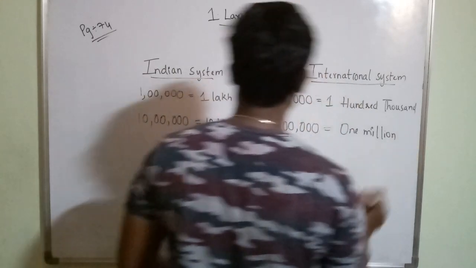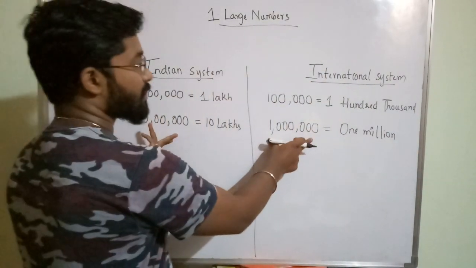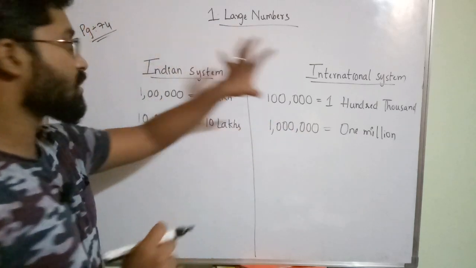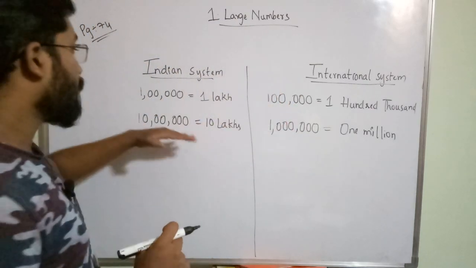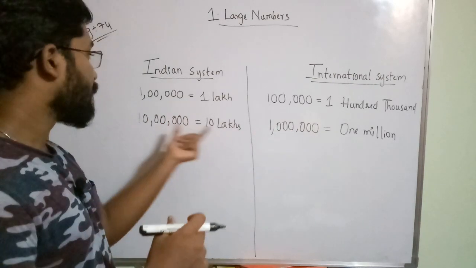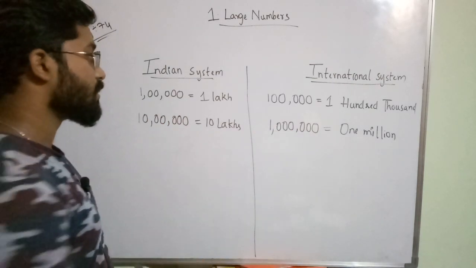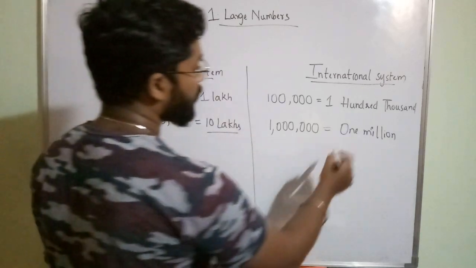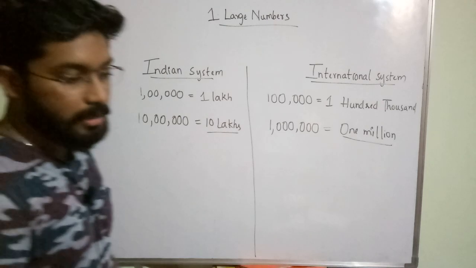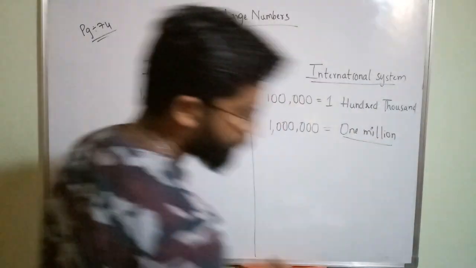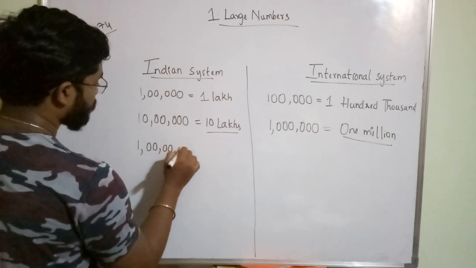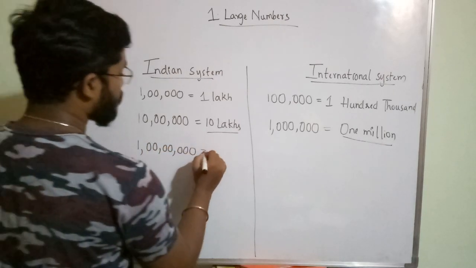So these two numbers are the same. The representation with commas is changing and the system is changing, that's all. But the value of this number and this number is the same, whereas the representation and number names are changing. It is called 10 lakhs here, it is called 1 million here. That is the difference. Next comes 1 crore.